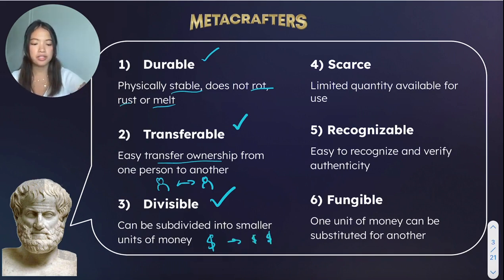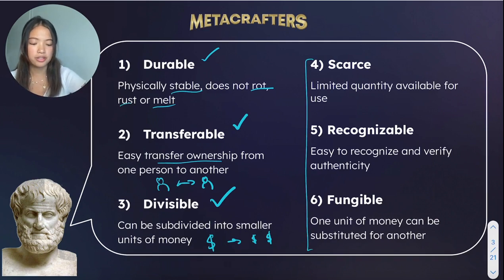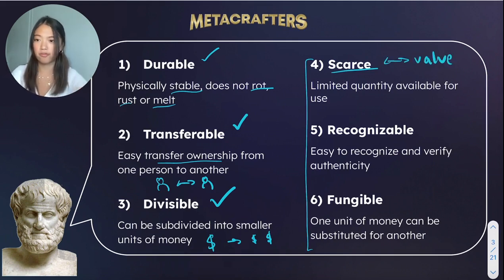And then we have the next three terms, which are a little bit more complicated. The first is scarce, which means that there is limited quantity available for use. Because there's a limited availability, it has more value because it's more rare. The next term is recognizable. This means that it's really easy to recognize and verify authenticity. For example, if we see a paper bill, we can easily recognize this as money.